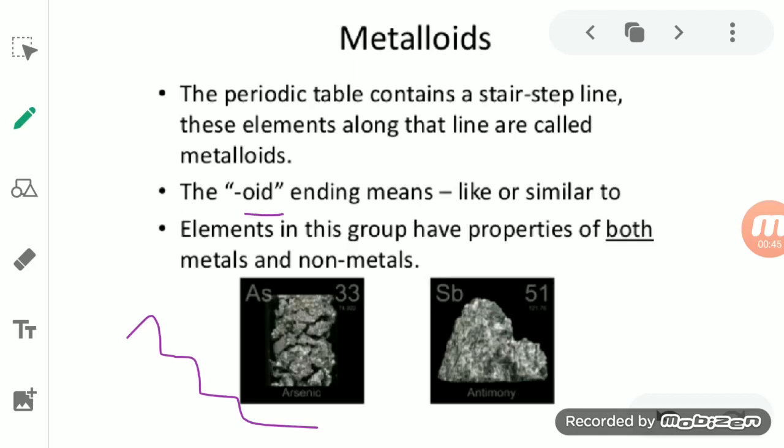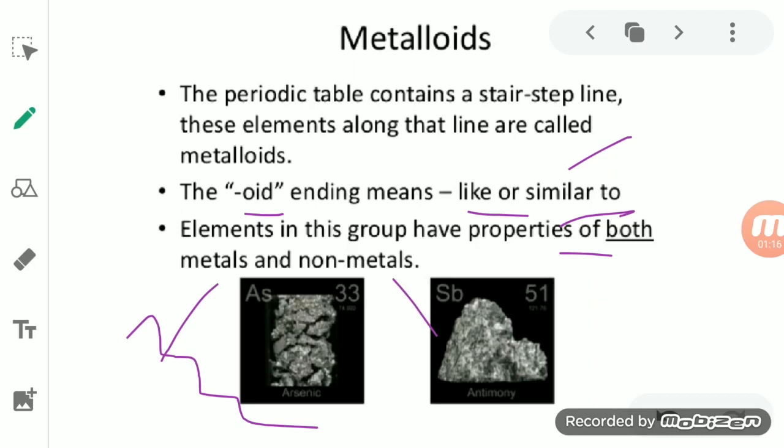Metalloid is what? Oid means like or similar to. So we can say that these are the elements in the periodic table which have the properties of both metal and non-metal. It means they have properties similar to those of a metal and similar to those of a non-metal. Having the properties of both metal and non-metal defines the metalloid.